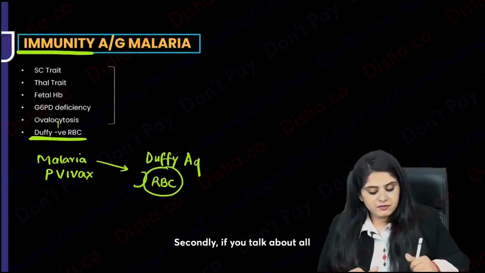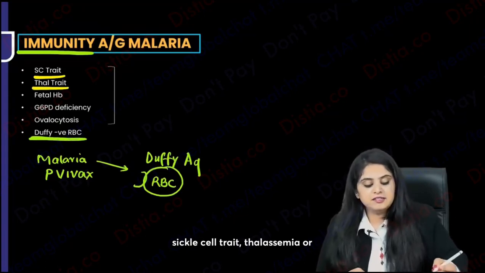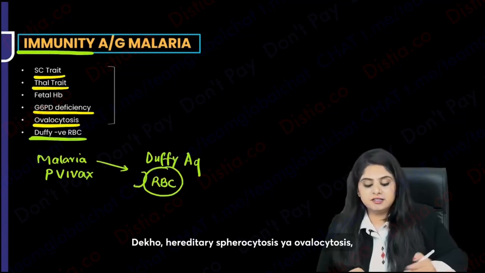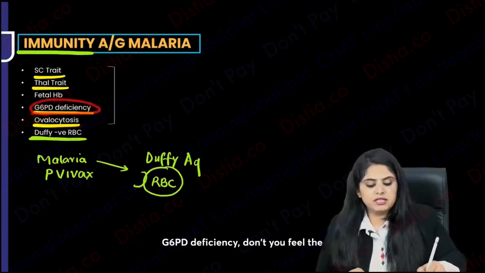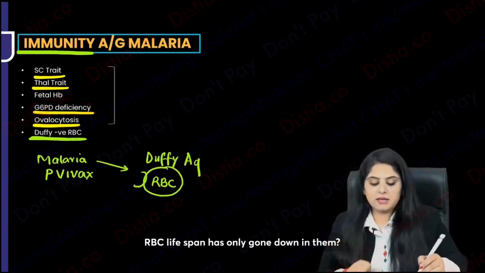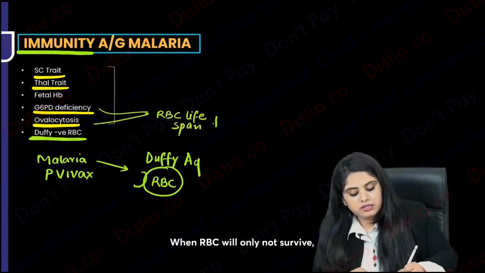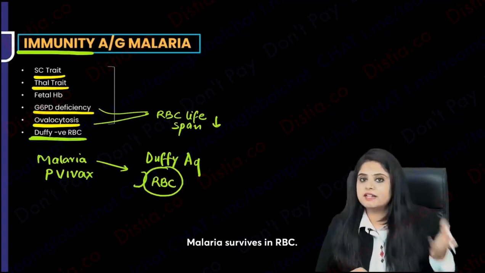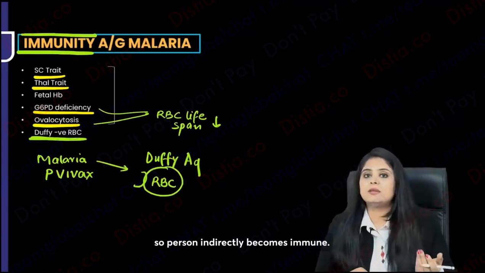Secondly, if you talk about all these hemoglobin and RBC problems, sickle cell trait, thalassemia or G6PD deficiency, ovalocytosis, if you realize, look, hereditary spherocytosis or ovalocytosis, G6PD deficiency, don't you feel the RBC lifespan has gone down in them? Don't you feel over here the RBC lifespan has overall gone down in them? Now when the RBC itself does not survive, how will the malaria survive? Right, malaria survives in RBC. RBC is not surviving over here, so the person indirectly becomes immune.